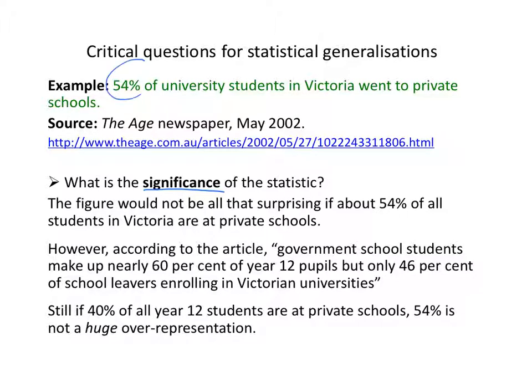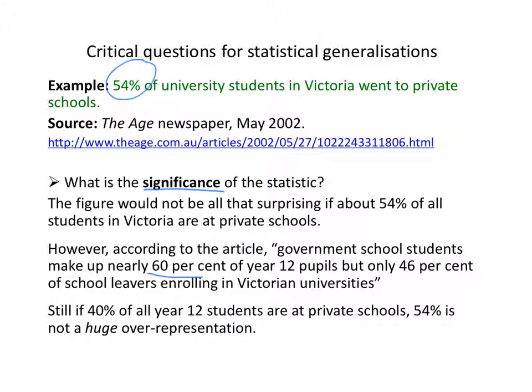This number, 54%, wouldn't be all that surprising if about 54% of all students in Victoria went to private schools. Then you would expect 54% of university students to have gone to private schools. The article tells us that in fact that's not true. It says that only about 40% of all Year 12 students go to private schools, 60% go to public schools, so about 40% go to private schools.